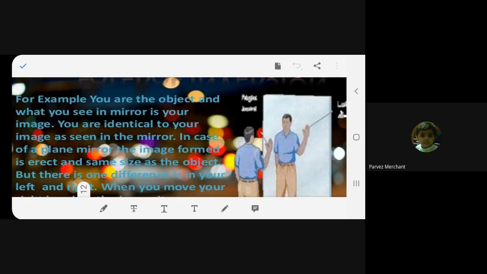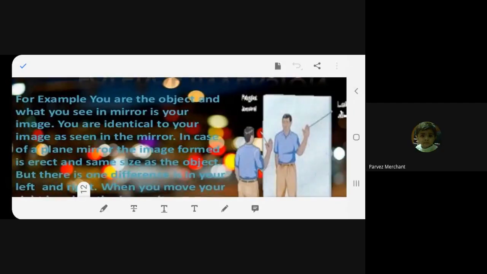What is the answer, beta? The height will be the same. Absolutely, it will be the same. The image height and the object height will be the same. So you are identical. You look the same as you observe your image in the mirror. Is it clear? So you are erect. Are you upside down? Are you inverted or are you erect?